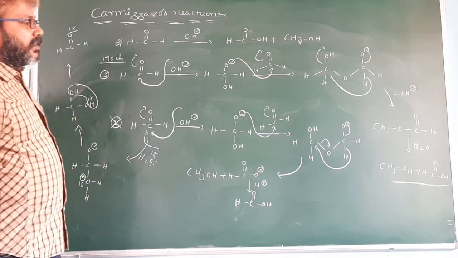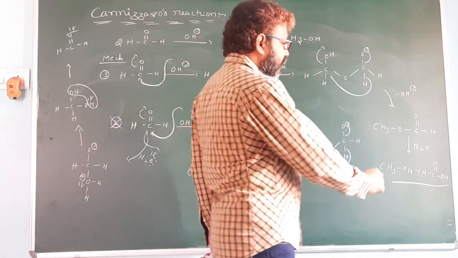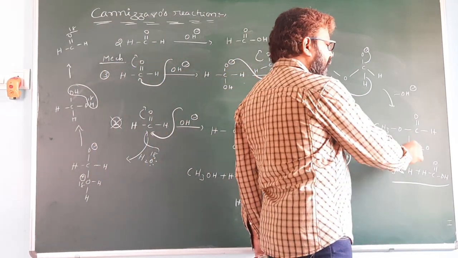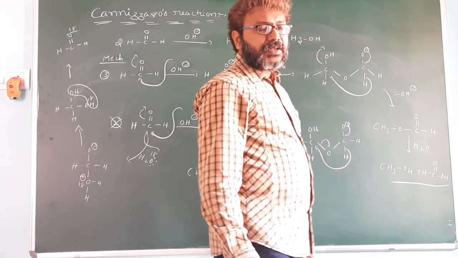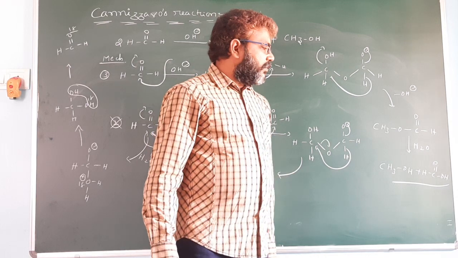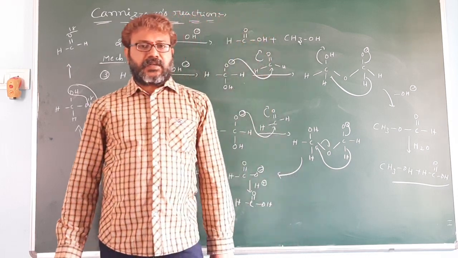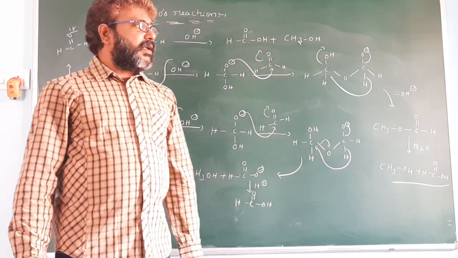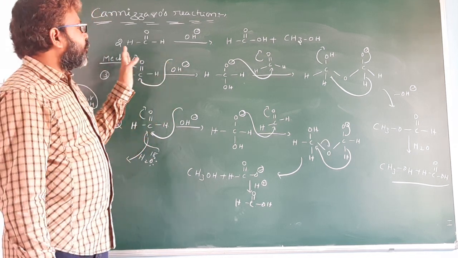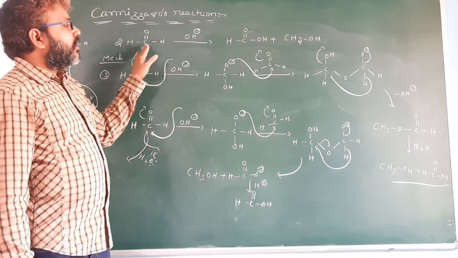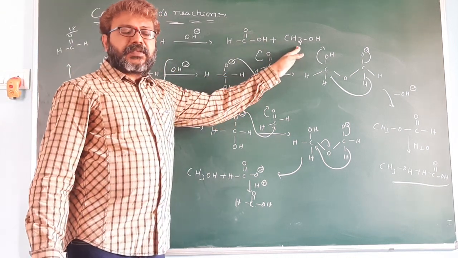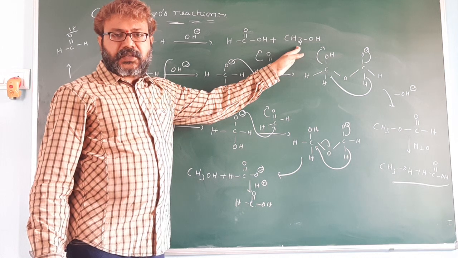Next is the third mechanism, the formation of ester. Ester undergoes hydrolysis in the presence of an acidic medium, and esterification is a reversible reaction. I already told you that in the Cannizzaro reaction the products are alcohol and carboxylic acid. These compounds cannot undergo esterification.